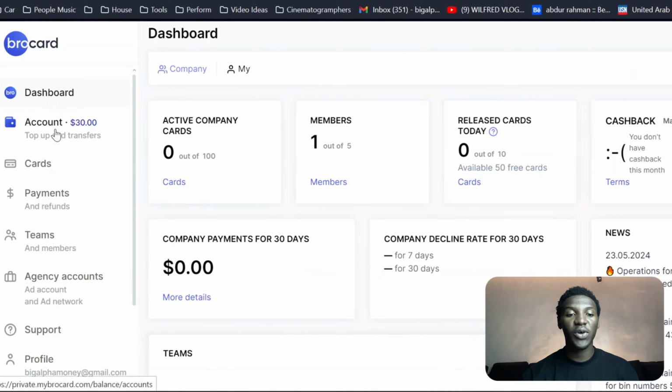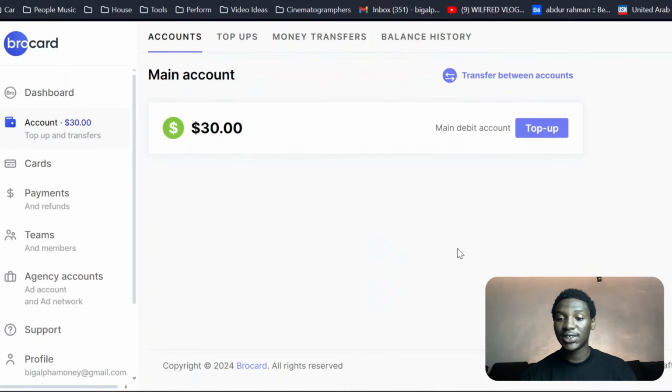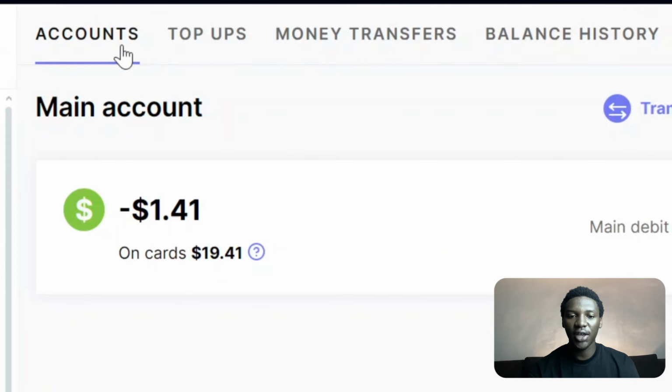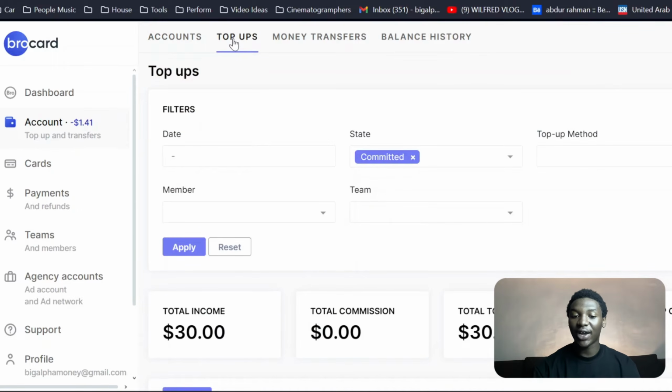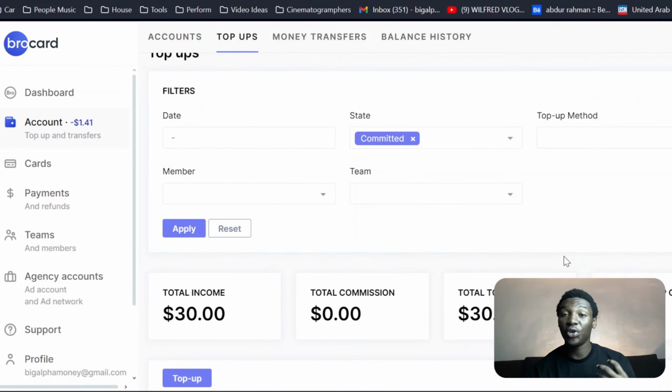So I'll come over here where it says account. If I click on this, it should take me to my account balance page where you can see how much is in my main account right here. I just have a little bit of money here so I can show you guys how this virtual card is going to work in a few minutes. So if I come over to the top section right here where you have your accounts, top up, money transfer and balance history, you click on top up. It's going to take you to a page where you can top up your account, exactly what it means.